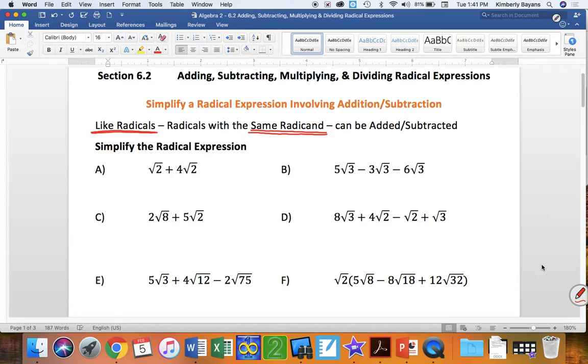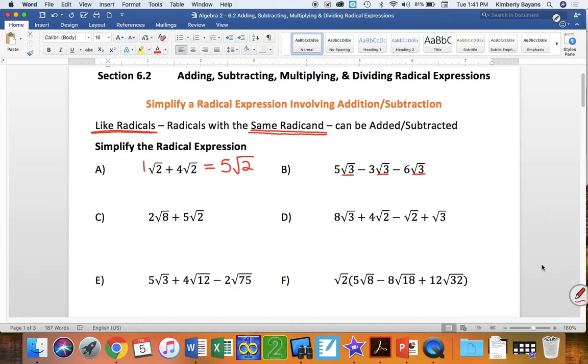So for example, part A is a square root of 2 plus 4 square roots of 2. So just like a variable, this is like an understood 1. We have 1 square root of 2 added to 4 more square roots of 2 for a total of 5 square roots of 2. Very, very basic. And if it were the same thing with our variables under the radicand, it would work the same way. So let's look at problem B. Notice we have the square root of 3 in each of our terms.